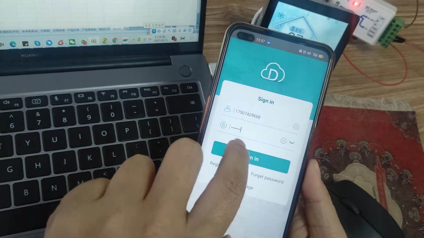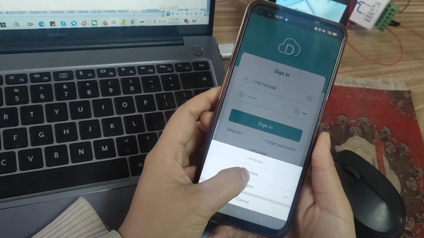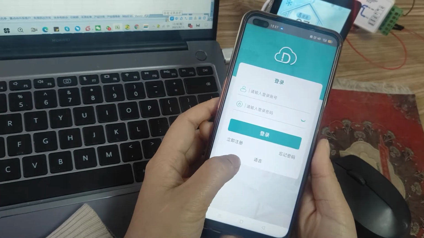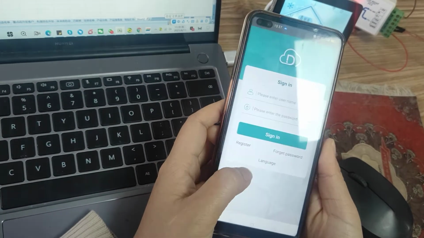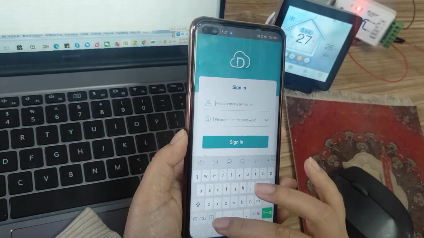If you see Chinese on this page, you can click here to change the language, Chinese or English. Okay, need to re-input.